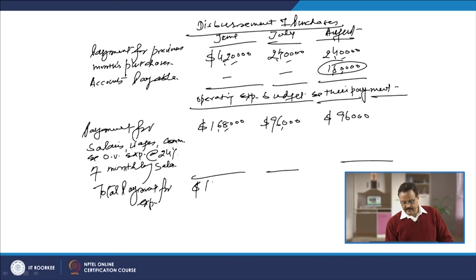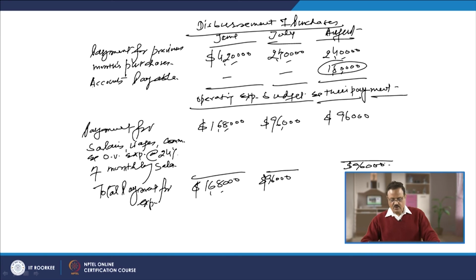Again 168,000, 96,000 and again 96,000. This is going to be our cash outflow on account of operating expenses.